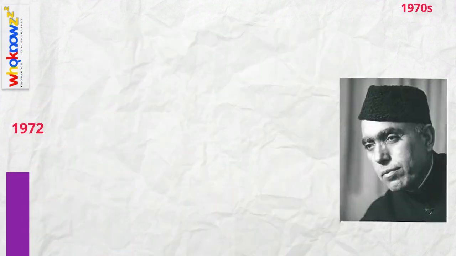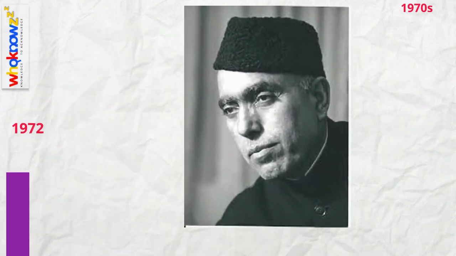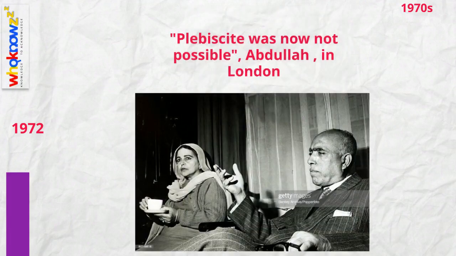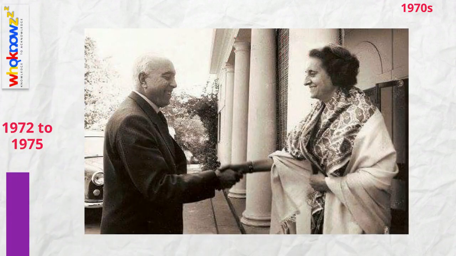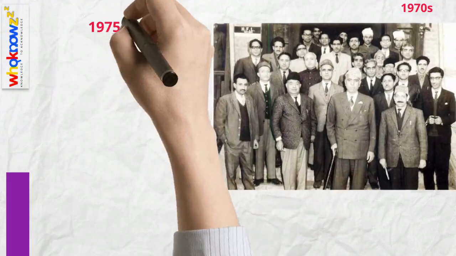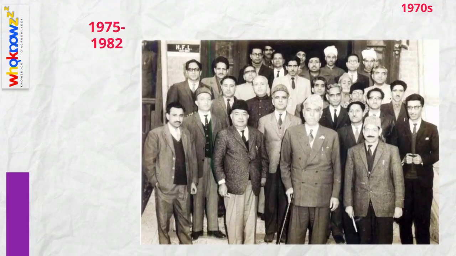In 1972, Sheikh Abdullah realized that he could not depend upon Pakistan, especially after the defeat, and started tilting back towards India. While in London, he made a statement that plebiscite was now not possible. Between 1972 to 1975, talks were held between Indira Gandhi and Sheikh Abdullah's representatives. From 1975 to 1982, Sheikh Abdullah became the chief minister.